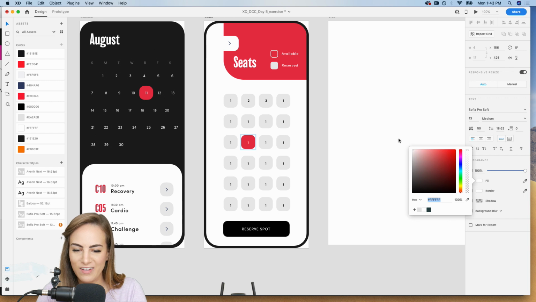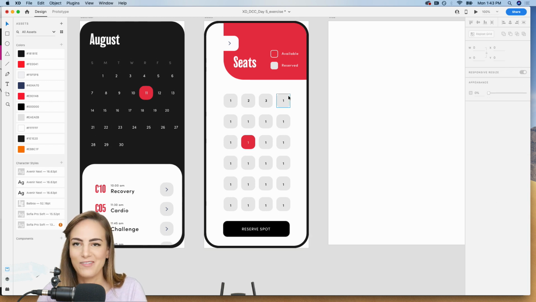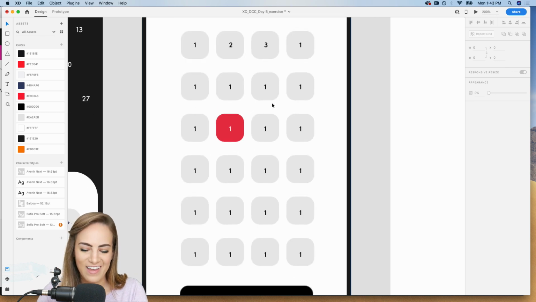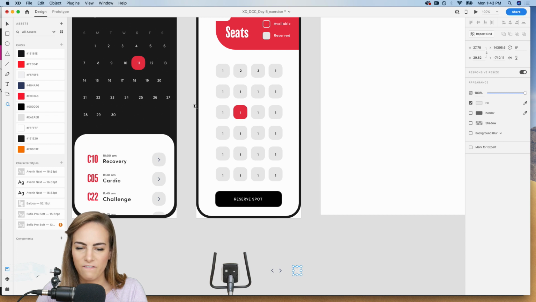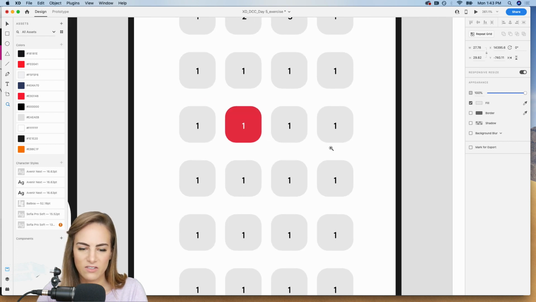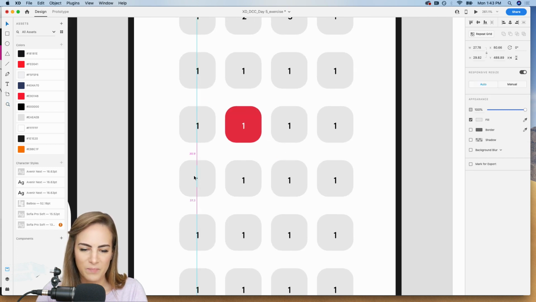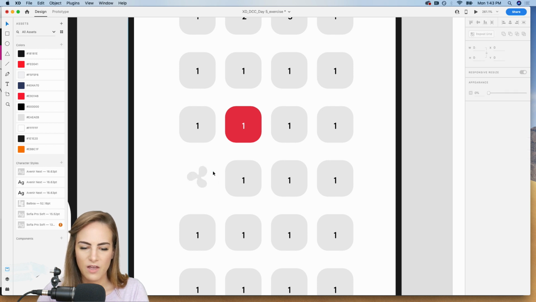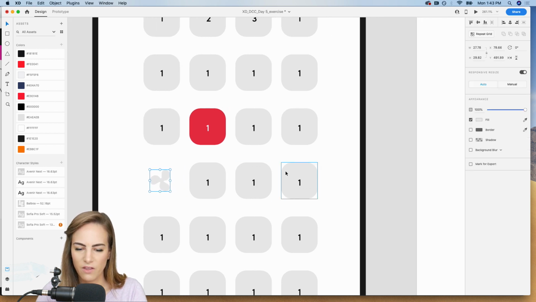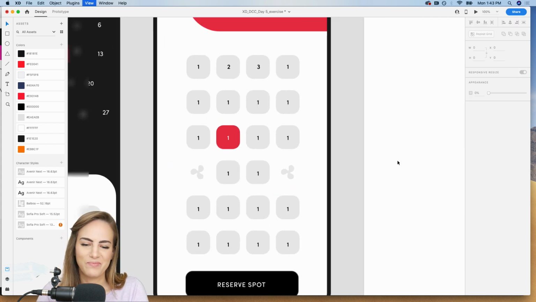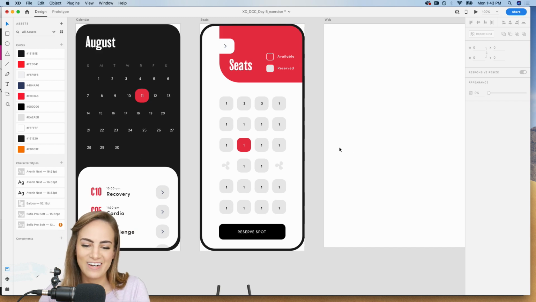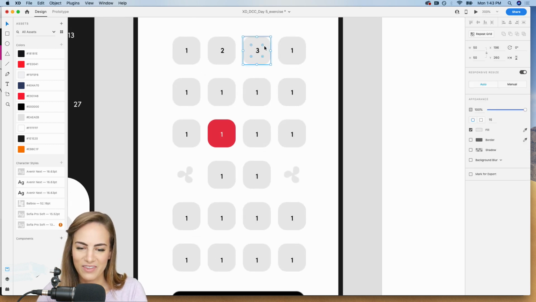This looks good. I never sit in the front of any workout class, so you would not find me up there. I also have just a little icon for a fan. Let's say there's certain fans throughout the class. So I'm gonna delete this. Let's say there's a fan there and there's a fan here. If you just really need to sit by a fan, or you can add like a water station or something. Yeah, feel free to have fun with that.